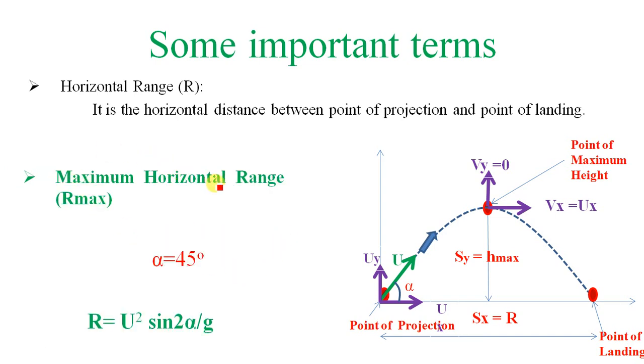Maximum horizontal range: you will get this maximum value when the angle of projection is 45 degrees. When the angle of projection is 45 degrees, you will get the maximum range. So the maximum range is obtained by substituting the value of alpha as 45 in our first equation, that is, x is equal to ux t. If you substitute, you will get this answer. Otherwise you have to just mug up this formula.